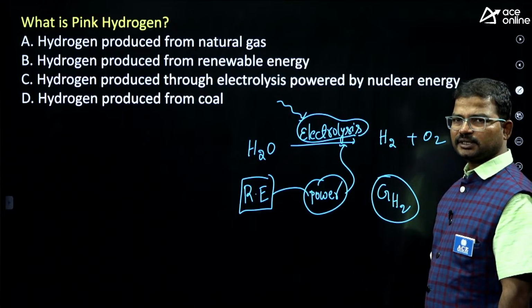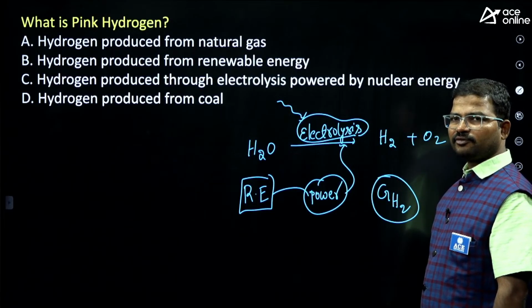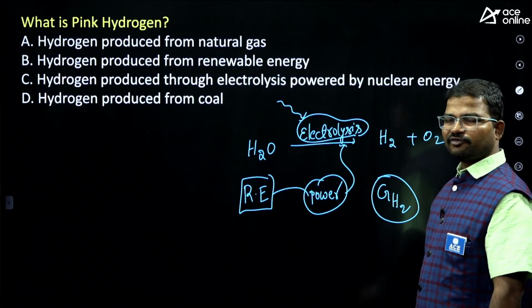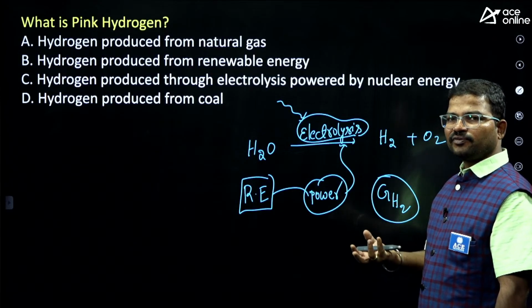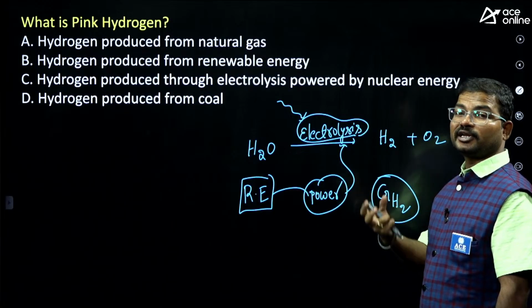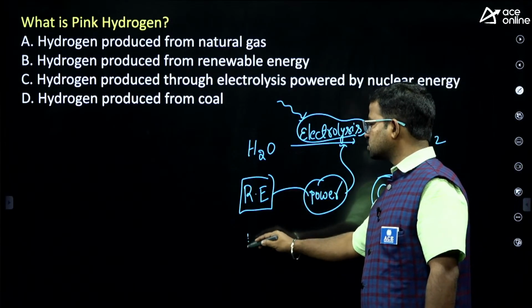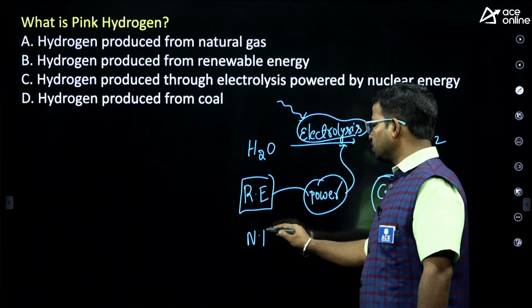Green hydrogen means the hydrogen we get by electrolysis of water, but for this electrolysis process, where do we get the energy? Renewable energy sources. Suppose instead of renewable energy sources, you get power from nuclear energy.